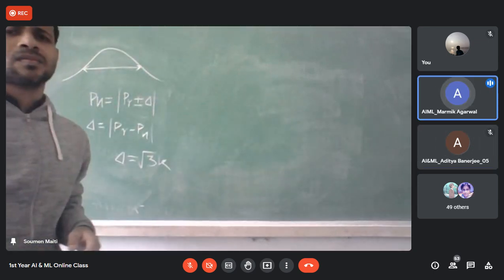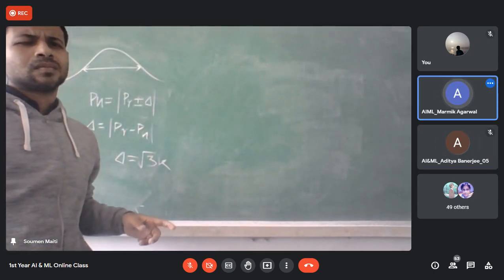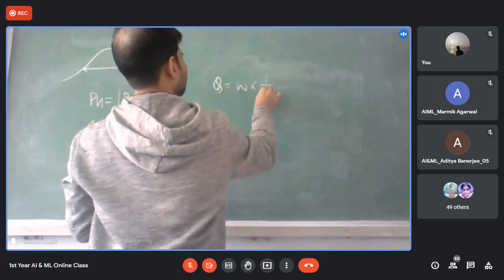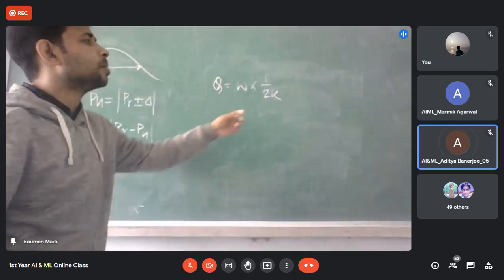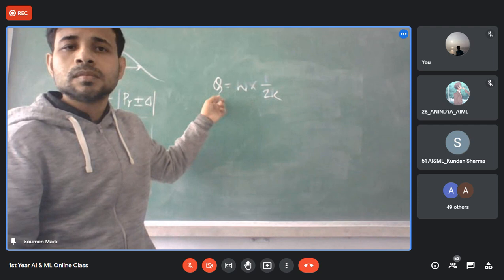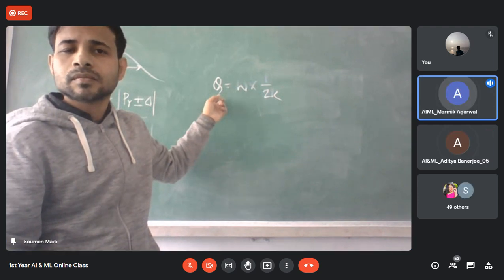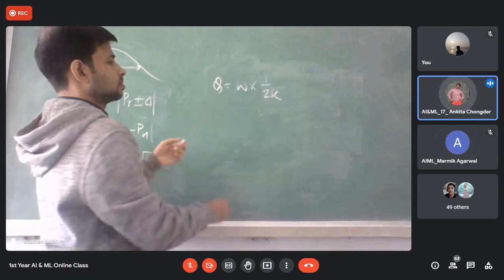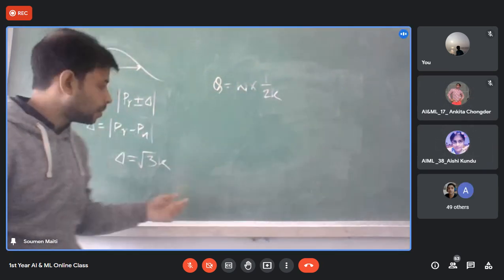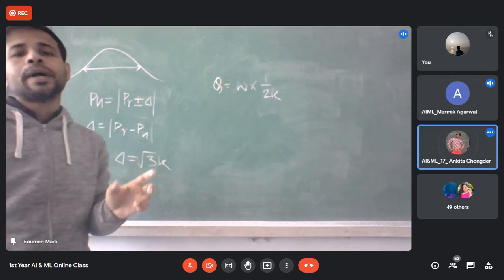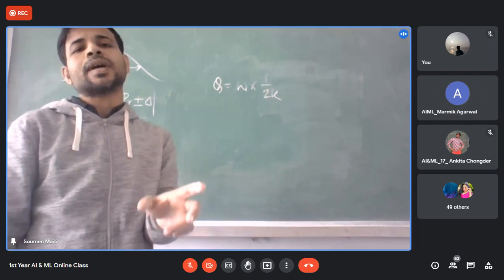Sir, due to relaxation time and natural frequency, Q is nothing but omega into 1/2K. So if the K value is increasing, what will happen? Quality factor will decrease. Here, if the K value increases, the sharpness also decreases, the curve becomes flatter. So the quality factor will decrease.